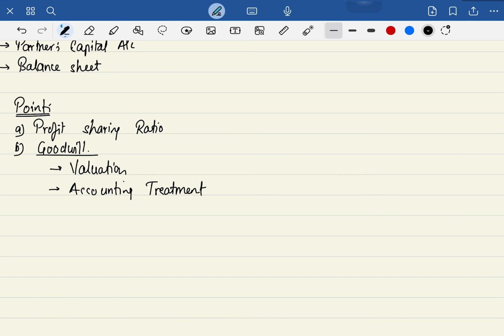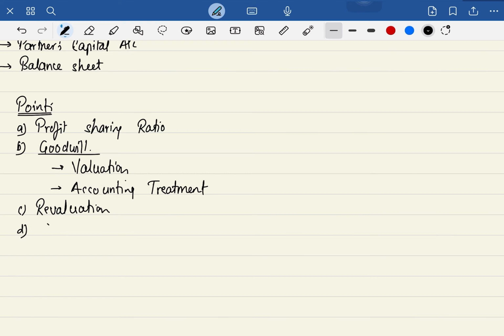Okay. Then the third one, which is going to be exactly the same, revaluation of assets and liabilities. Revaluation of assets and reassessment of liabilities. Basically, liability cannot be revalued, it can be reassessed. It can be revisited. Right?